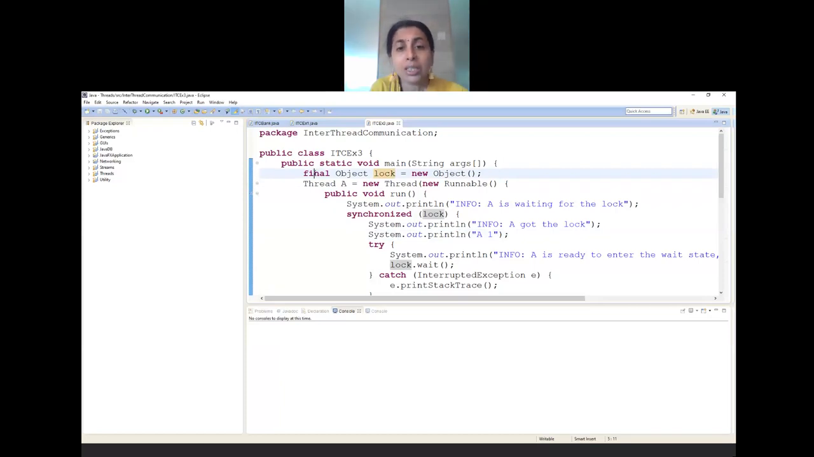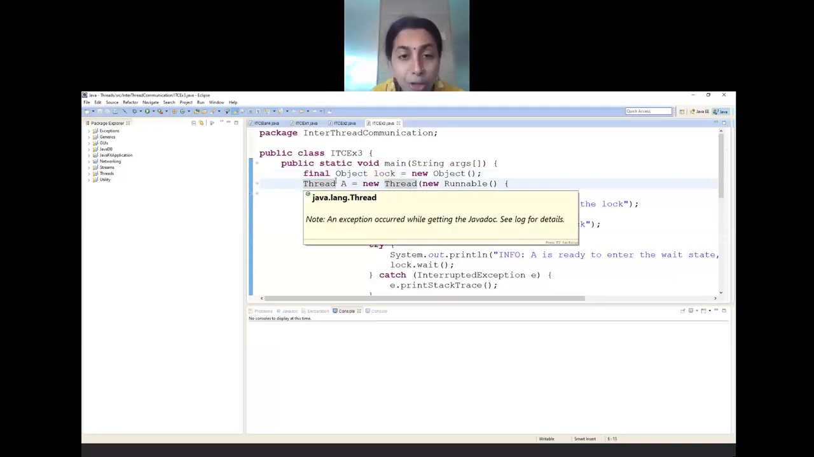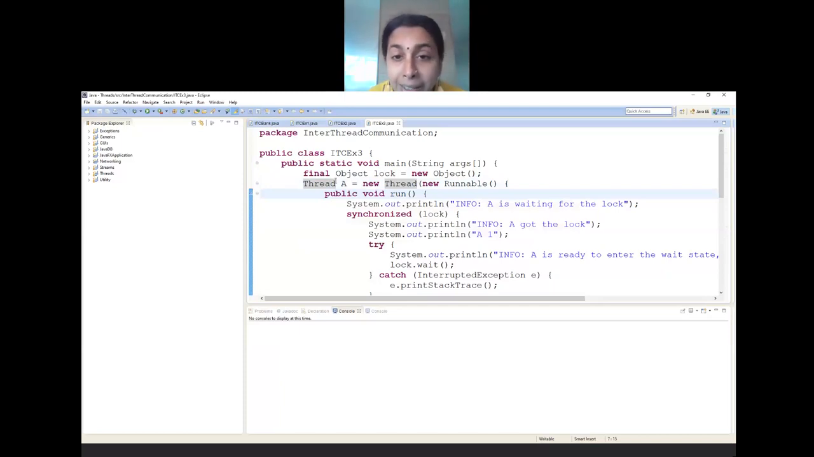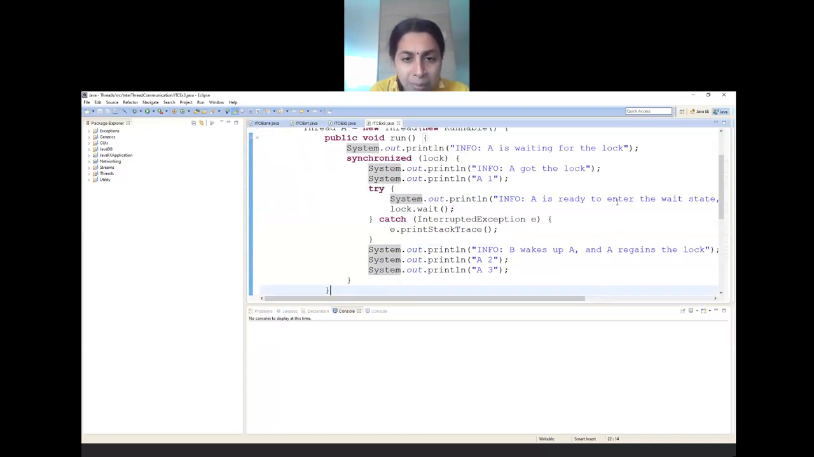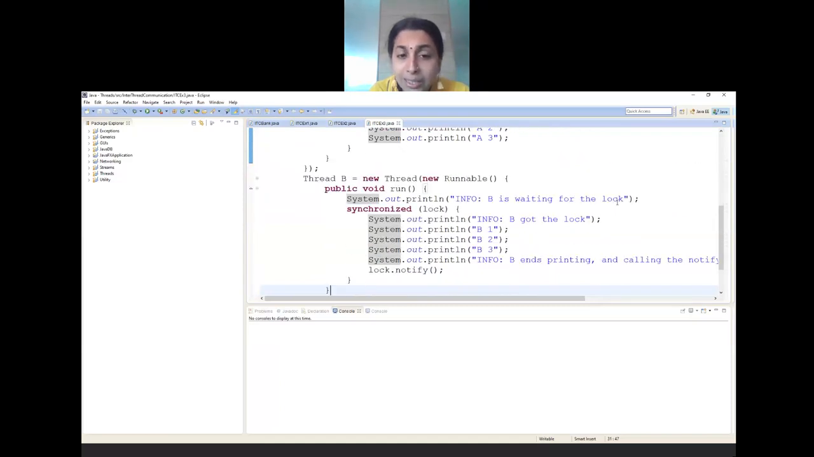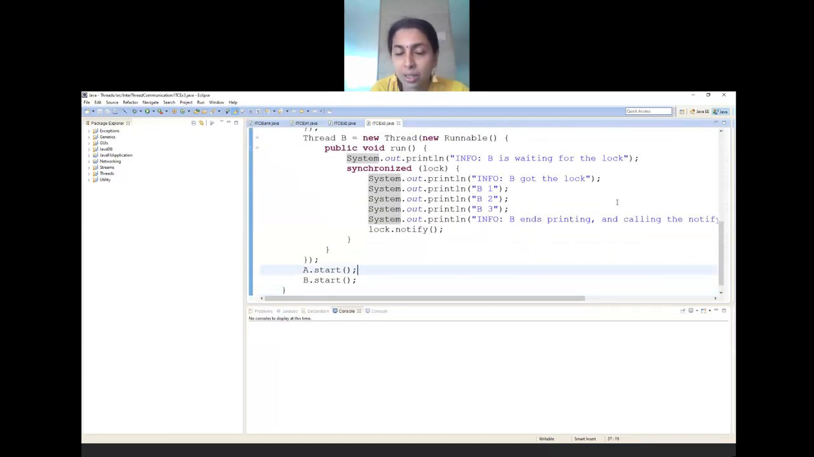Next line. What is the next line? I have kept this line as it is. I have not changed anything in this line. Inside this thread class creation using the Runnable interface, I have created the run method, and the first line that I have written is "A is waiting for the lock." What is the meaning of this? Purposely I have written all these headings. See, when I go further in this program, there is A.start and B.start.